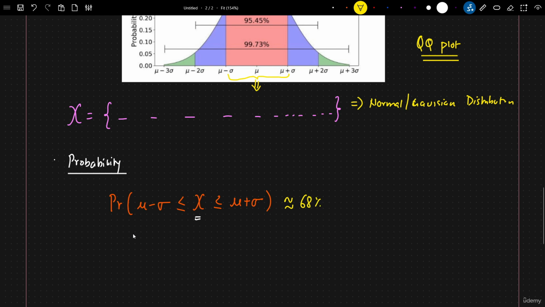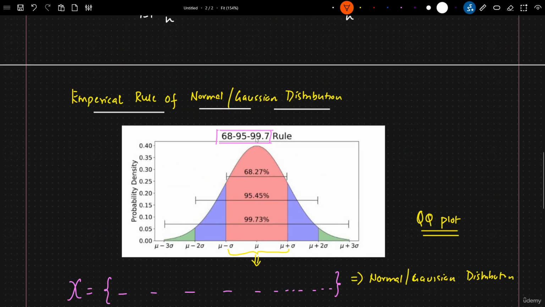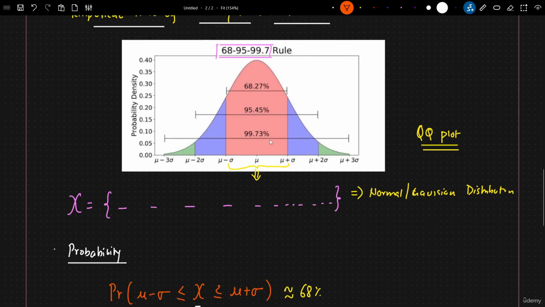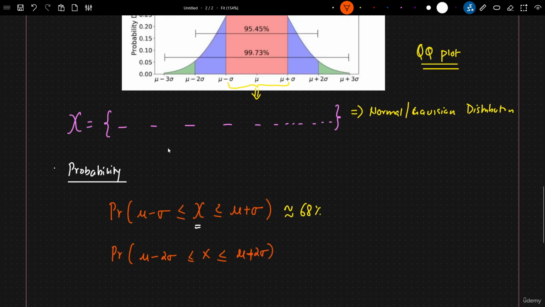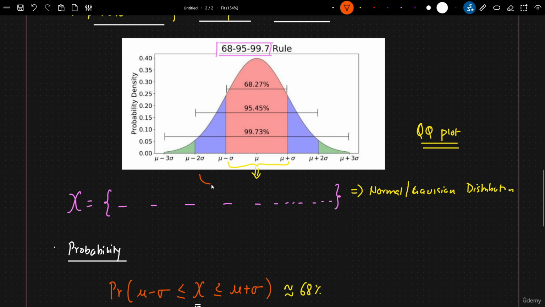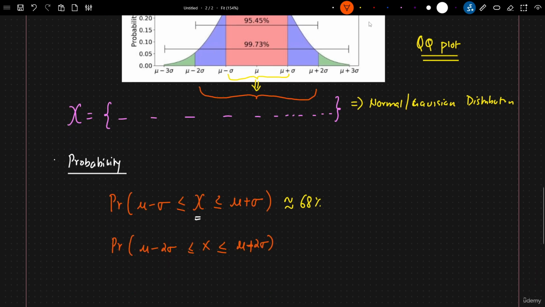Similarly, this is what this rule specifies: 68, 95, 99.7. If I say the probability of a random variable to be present within two standard deviations, within this region, it is approximately equal to 95%.